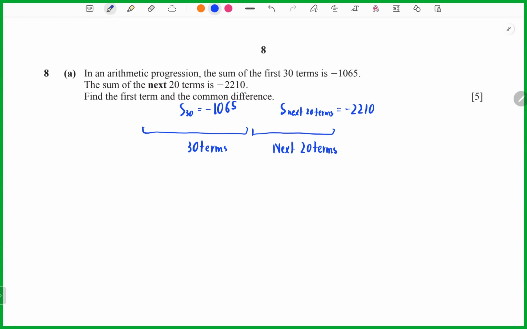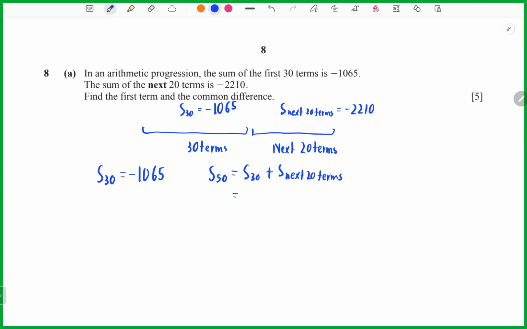Actually, you can find S50, which equals S30 plus the next 20 terms.